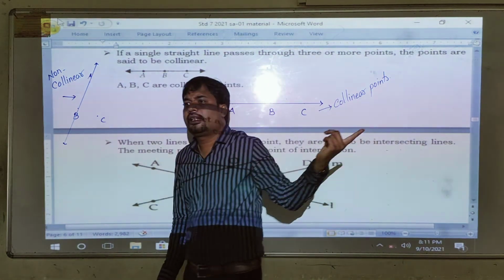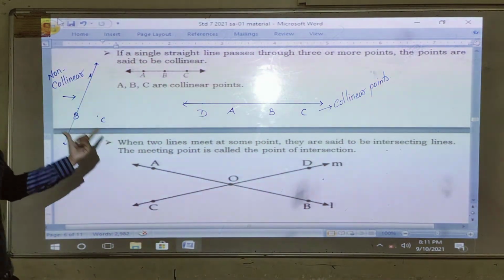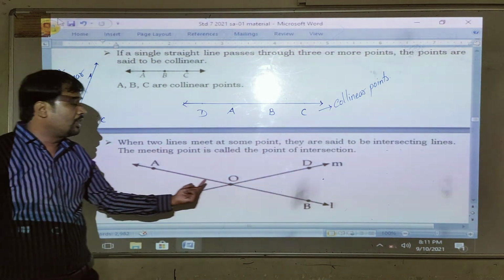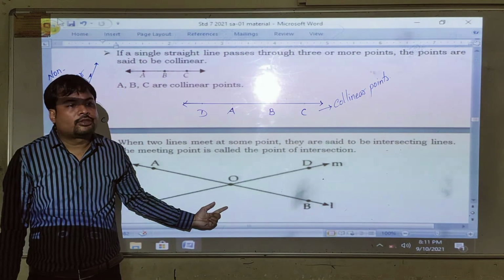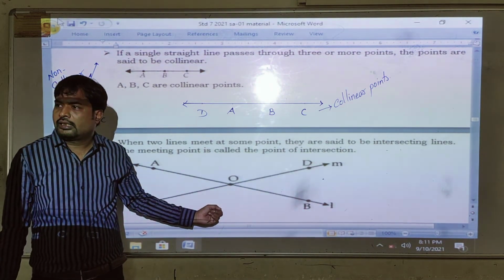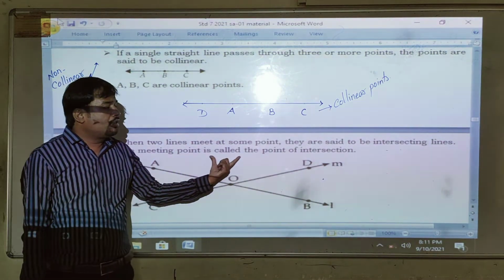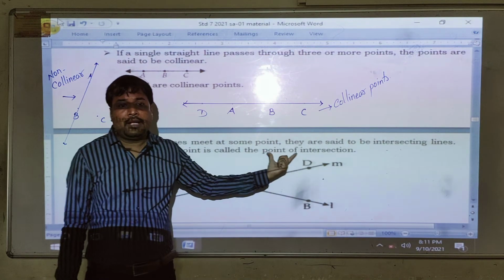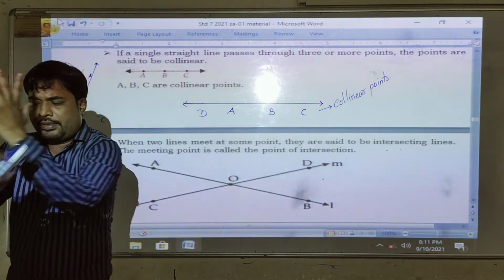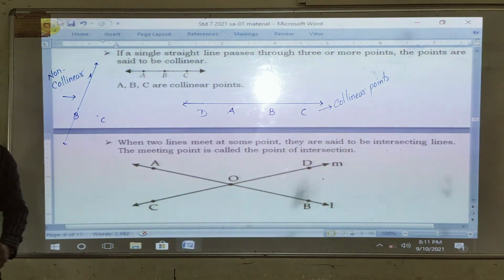Means both lines are cutting each other. The meeting point is called the point of intersection. The point where the lines cut each other will be your point of intersection.